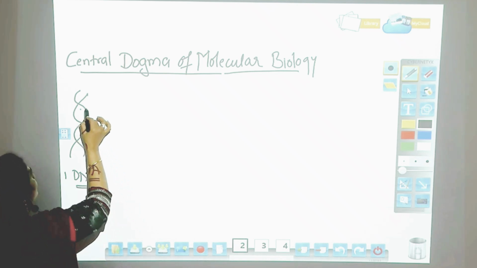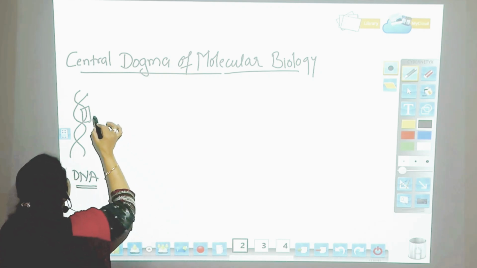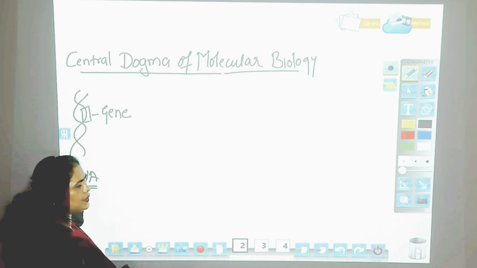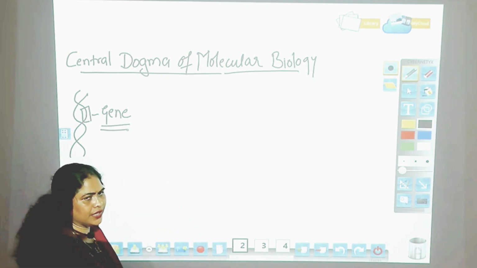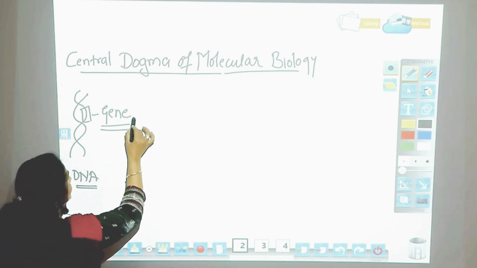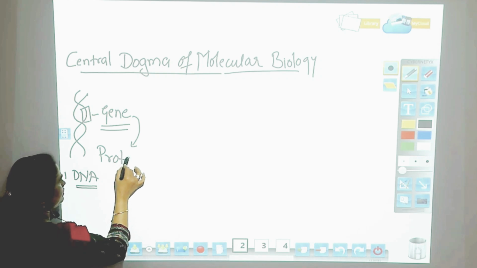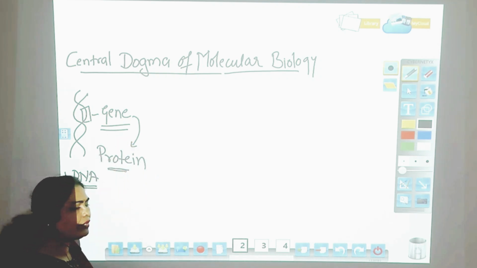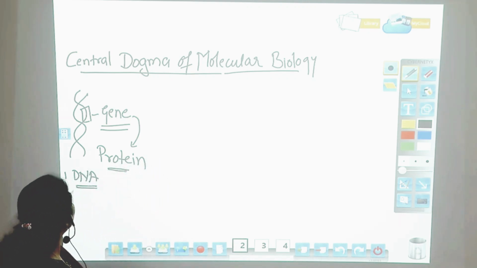And a segment of a DNA is called a gene. So, if you want to define a gene, what is a gene? A gene is a segment of DNA which will express itself in the form of a protein.